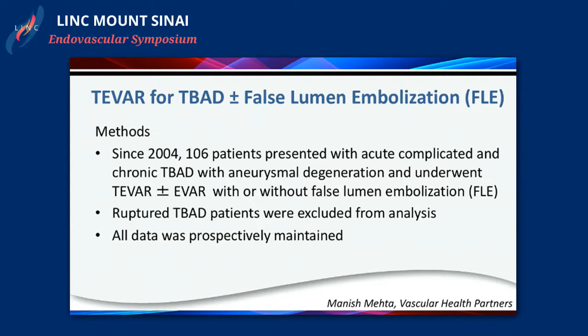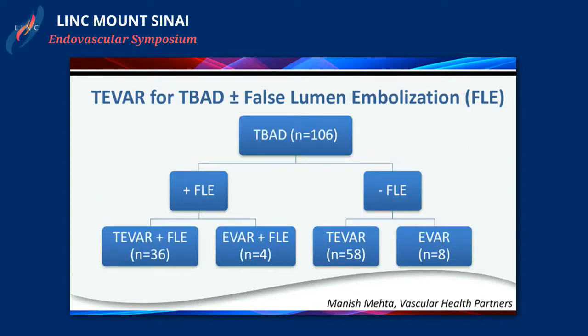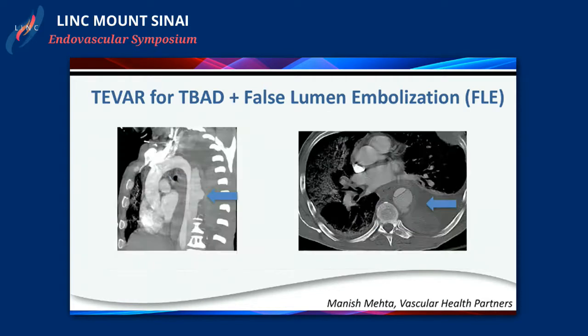That was in 2004. Since then we had about 106 patients with complicated and chronic type B aortic dissections, with or without aneurysmal degeneration, of course the chronics were with aneurysmal degeneration, that underwent coil embolization. All the ruptures were excluded from this database, and the data was prospectively maintained. Of these 106 patients, false lumen embolization was done in 36 patients with TEVAR and 4 patients with EVAR, those thoracoabdominal aortic aneurysms that extend down to the iliac bifurcation. In the remaining 58, there was no coil embolization of the false lumen, with TEVAR as well as with EVAR.